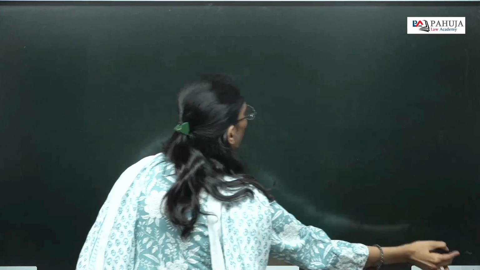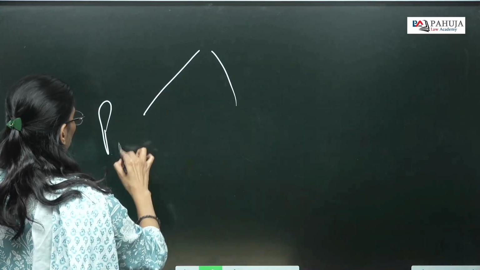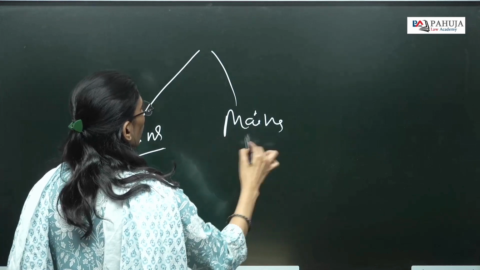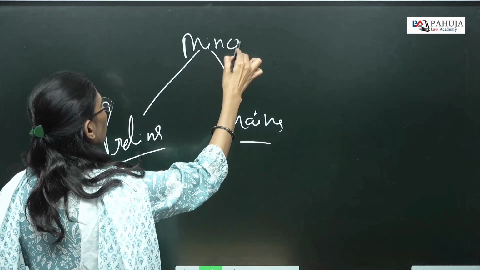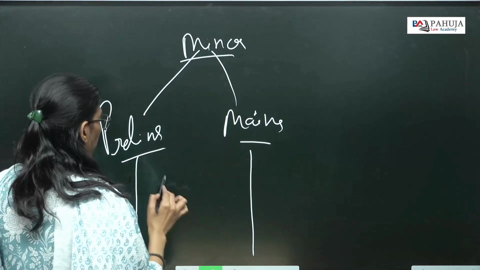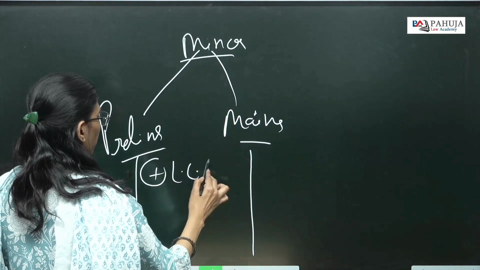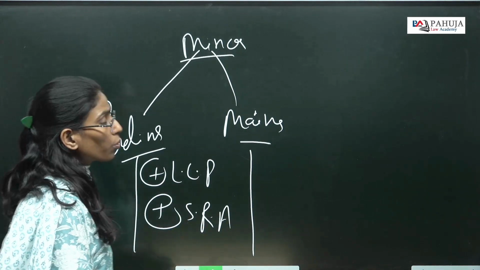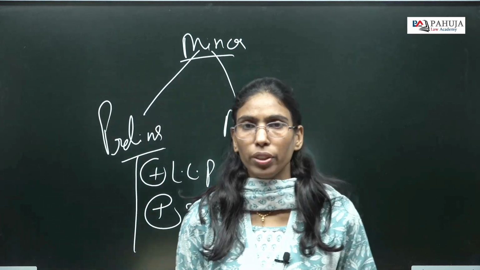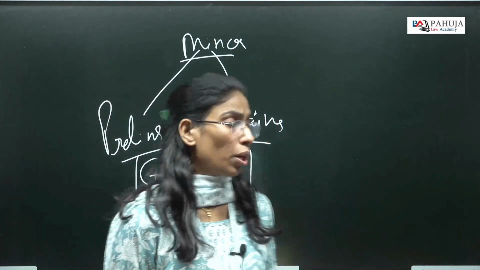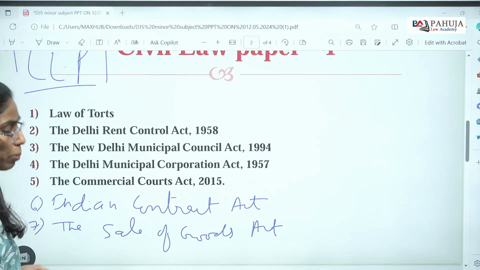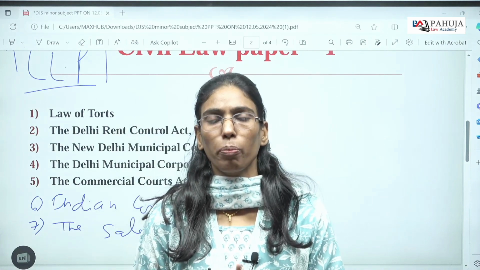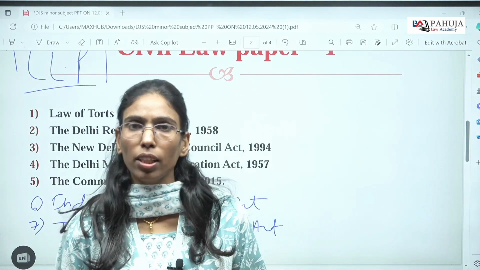Now, if we want to go through the prelims and the mains, this is prelims and this is mains, and we are focusing on minor subjects. All the subjects are common, but two subjects, LLP as well as SRA, are included in the prelim. Now, if we want to know the important subjects asked in the mains examination of DGS, please remember students, the paper pattern categorizes subjects in 3 ways: civil law paper 1, civil law paper 2, and the criminal law paper.